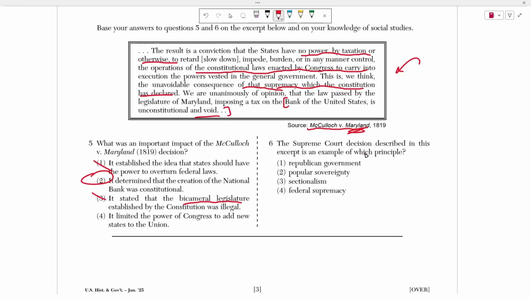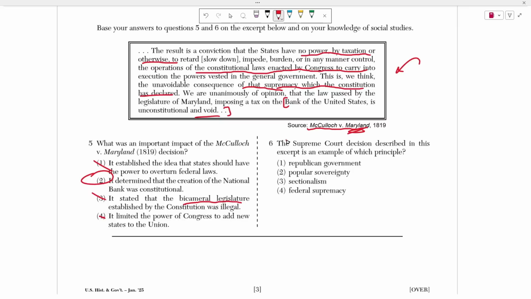It's McCulloch v. Maryland. This was a decision when Maryland wanted to impose a tax on the Bank of the United States of America, and because that was a federal entity, the Supreme Court was involved. They said, no, that's unconstitutional. States cannot impede an order that was inside of the Constitution, all right? Again, choice 4 says nothing about adding new states to the Union.